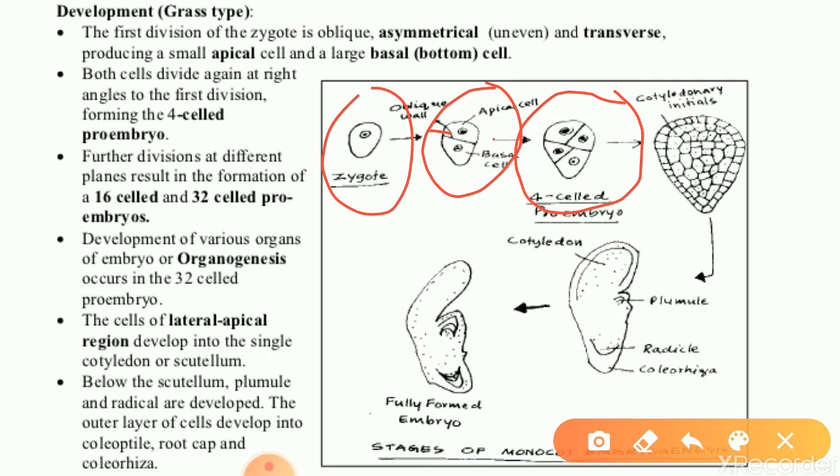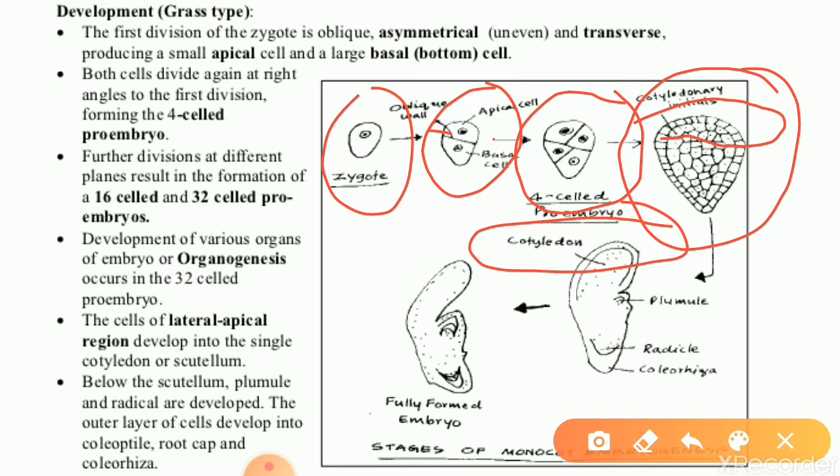This 4-celled pro-embryo further divides at different planes, and a 16 to 32-celled pro-embryo will form. On the lateral side of the 32-celled pro-embryo what will develop? Cotyledon or scutellum will develop. Next, below the scutellum what will develop? Plumule and radicle, coleorhiza all will develop. Like this way a monocot embryo will form. Is it clear?